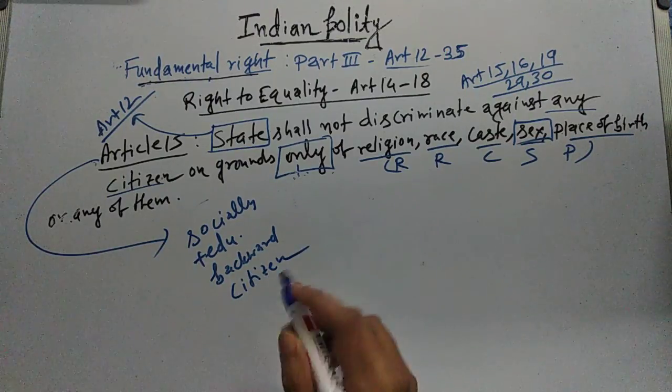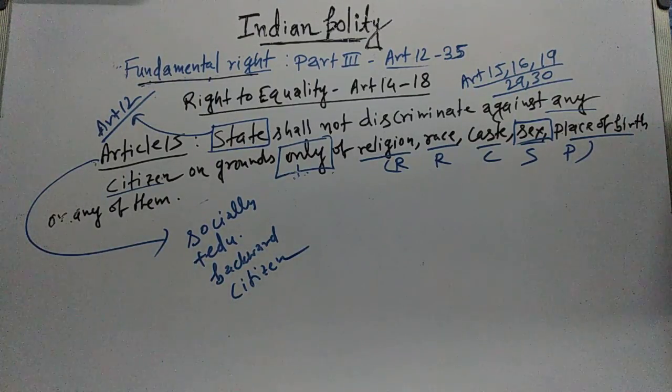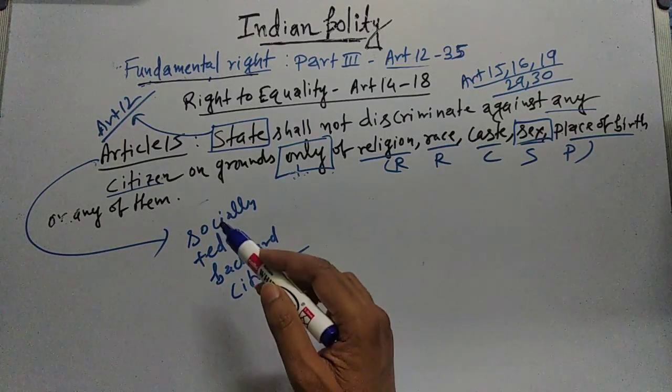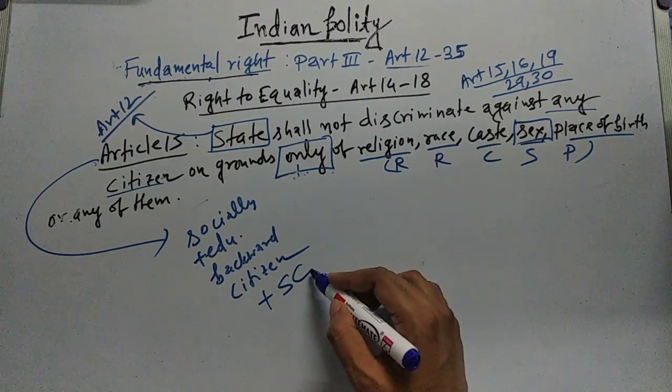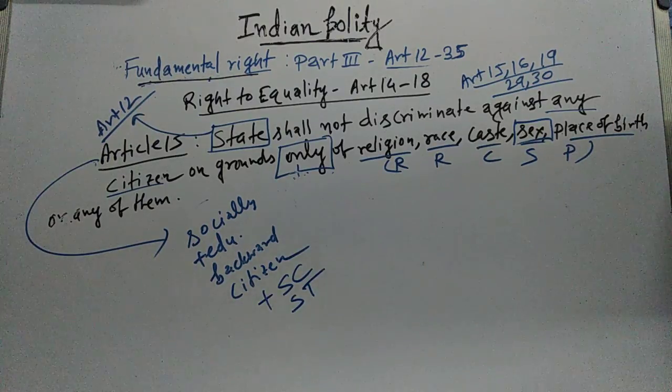That means Article 15 is also providing another exception, and it is saying that the state can make special provisions for the socially and educationally backward class of citizen and also for scheduled caste and scheduled tribe.